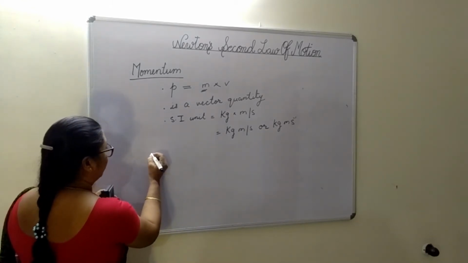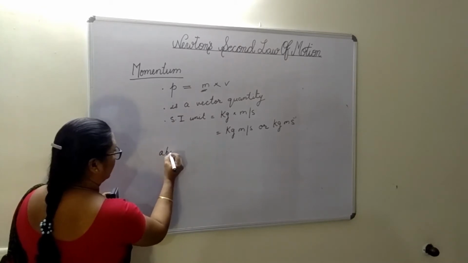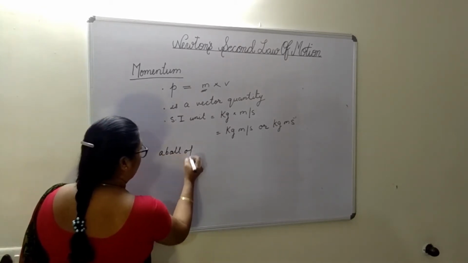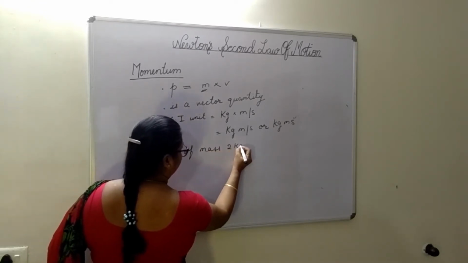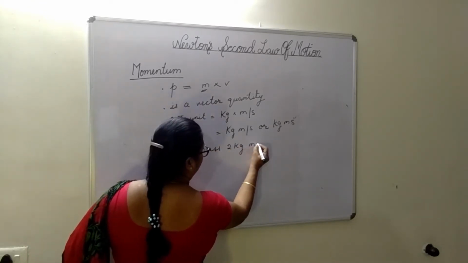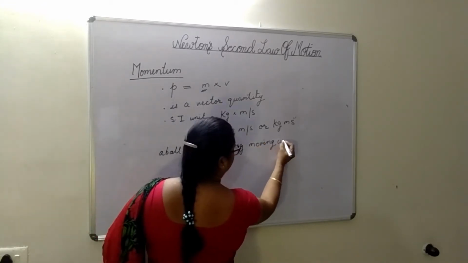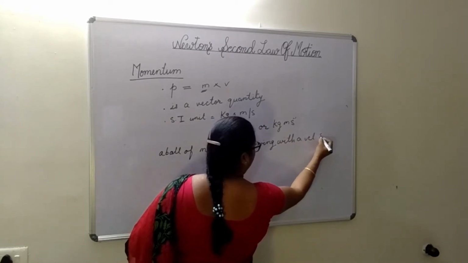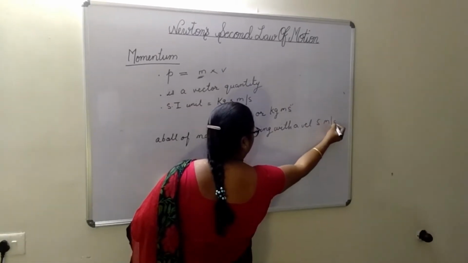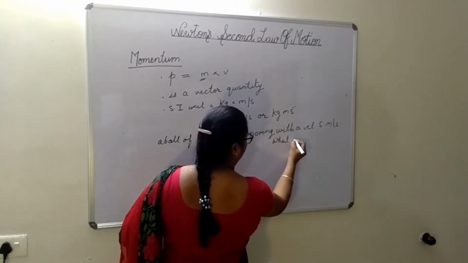Now one example you see. If a ball of mass 2 kg moving with velocity 5 meter per second, what is the momentum here?